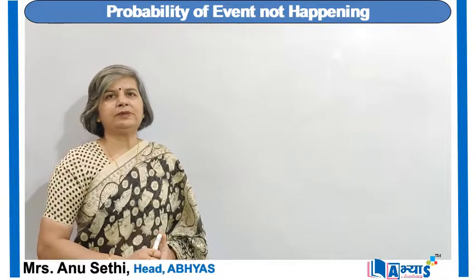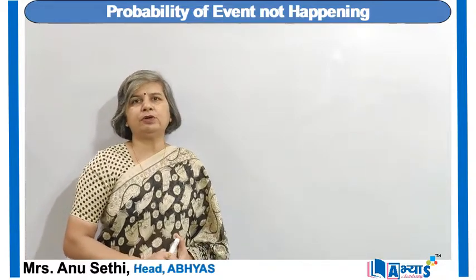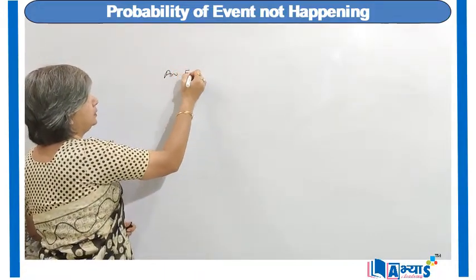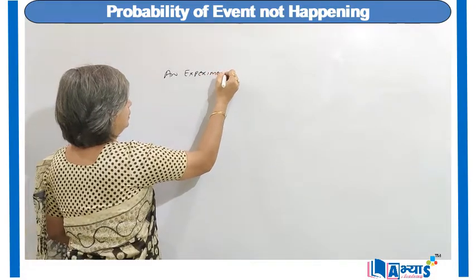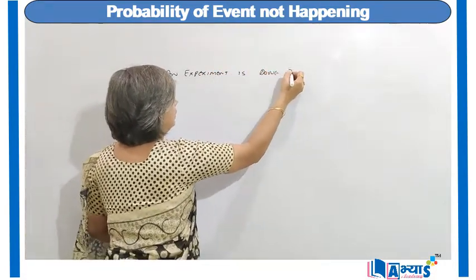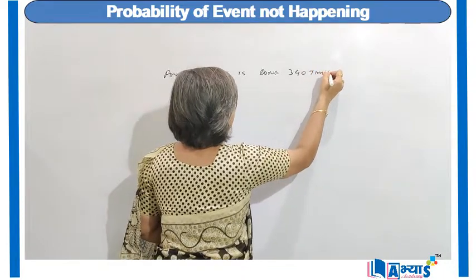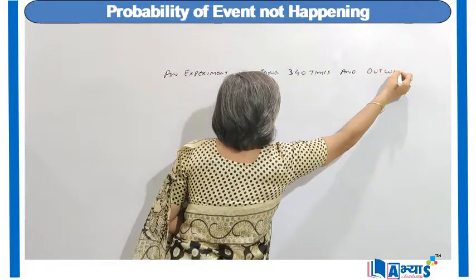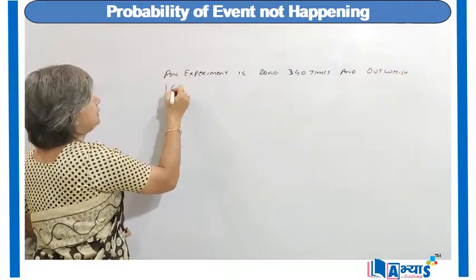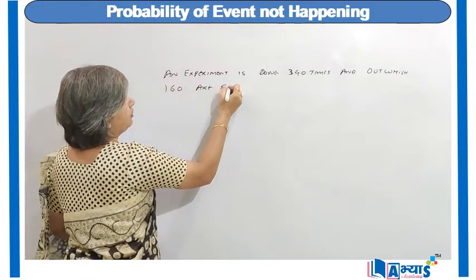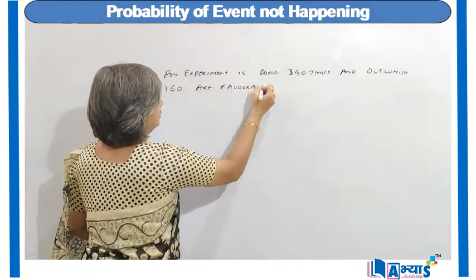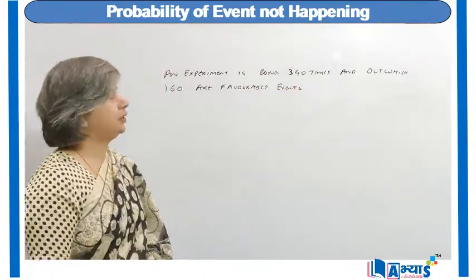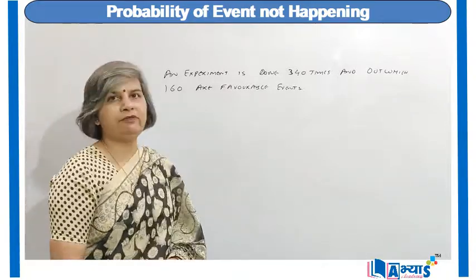Now let us apply the concept to find the probability of event not occurring. For example, an experiment is done 340 times, and out of which 160 are favorable events. That means an event was done 340 times, and out of which 160 are favorable events.